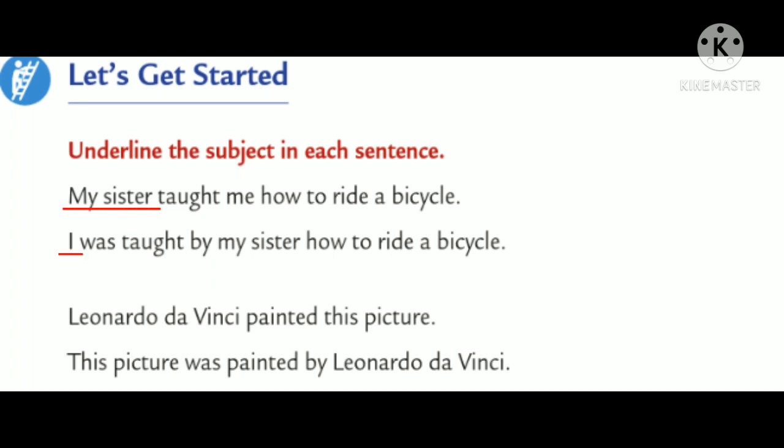Underline I. Next, Leonardo da Vinci painted this picture. Underline Leonardo da Vinci. Next, this picture was painted by Leonardo da Vinci. Underline this picture.